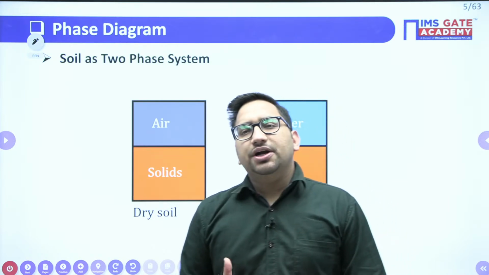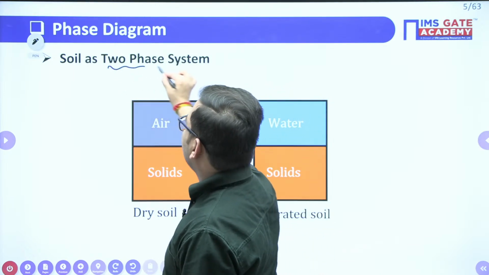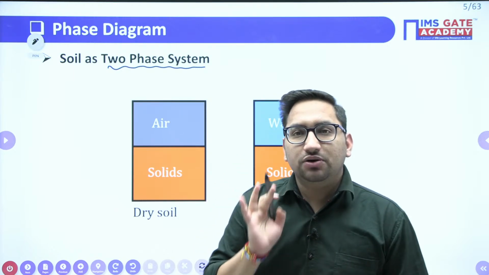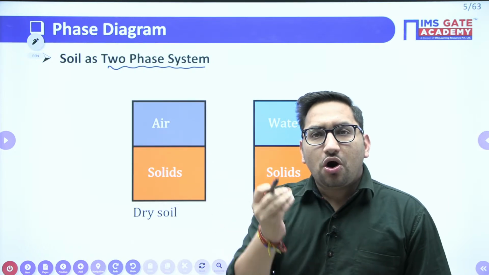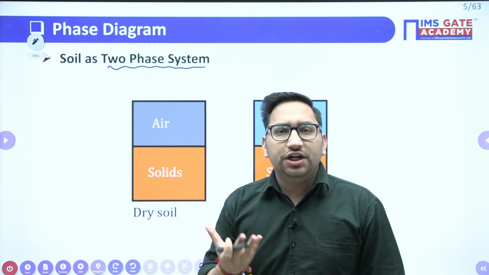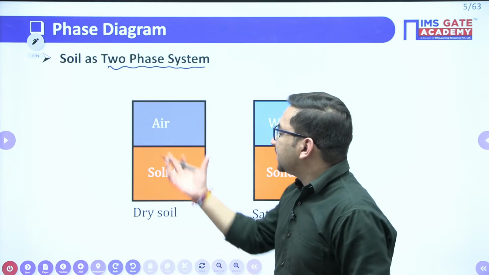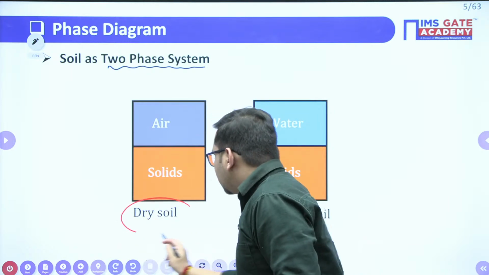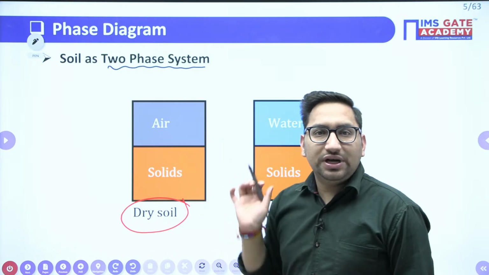Before that, in particular conditions, your soil can also be a two-phase system. In which case? Suppose your soil is dry. It means all the voids of the soil are completely filled with air. There is no water in the soil. If you dry your soil, in the voids there will be only air. This type of soil is your dry soil. So you can see it is only a two-phase system. There are only solids and air.